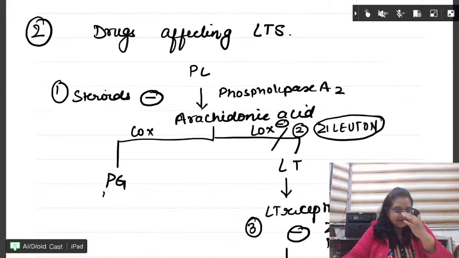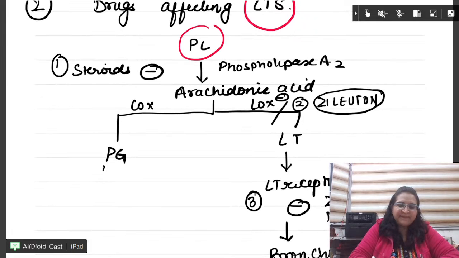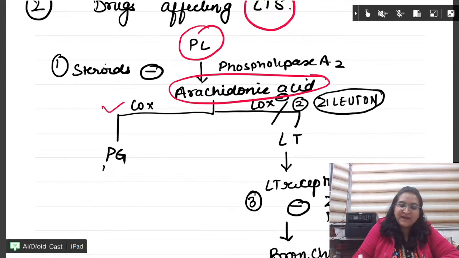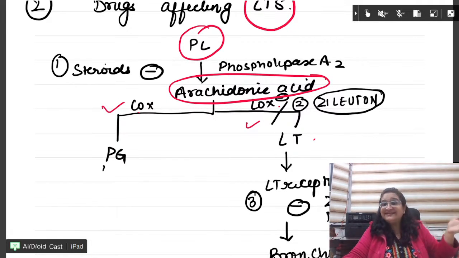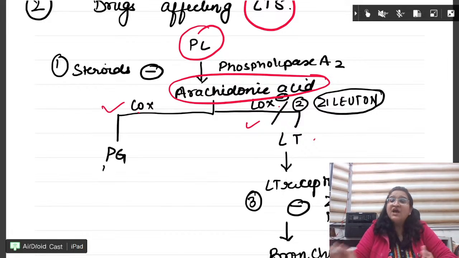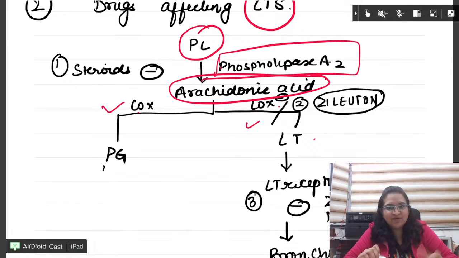Fine. Next beta, you know leukotrienes पे जो drugs act करेंगी, what are they? See, you all know this cycle like phospholipids into arachidonic acid, COX pathway, LOX pathway. This you have done in your pathology. Via the COX pathway, prostaglandins, LOX pathway, we get the leukotrienes. है ना? COX pathway पे कौन act करता है? The NSAIDs. Fine, which is very important again. LOX pathway पे and the phospholipase A2 को inhibit कौन करता है? These are the drugs which will help us to control asthma.